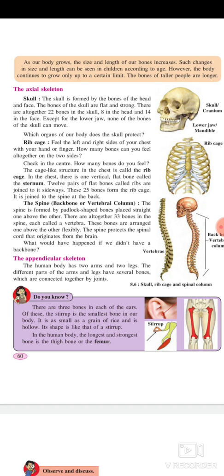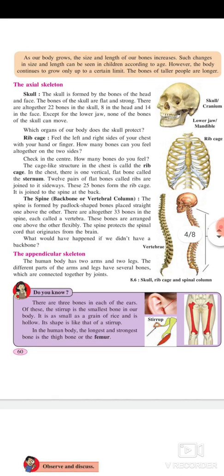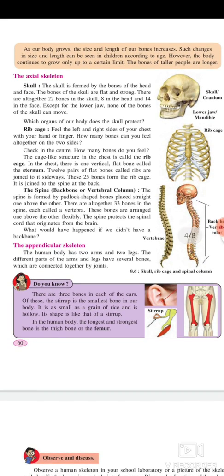The axial skeleton. Skull. The skull is formed by the bones of the head and face. The bones of the skull are flat and strong. There are altogether 22 bones in the skull, 8 in the head and 14 in the face. Except for the lower jaw, none of the bones of the skull can move. Which organs of your body does the skull protect?